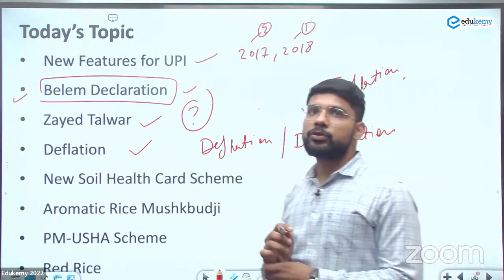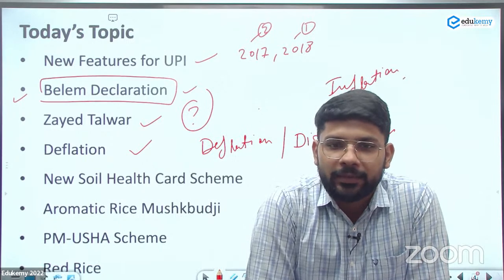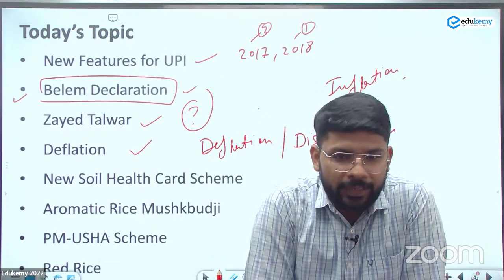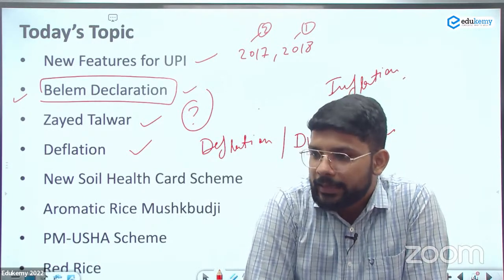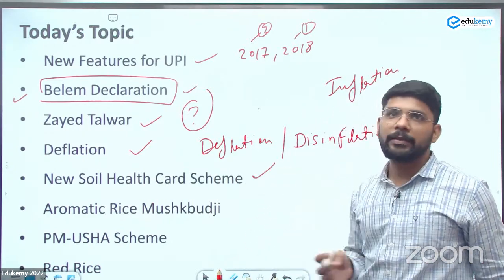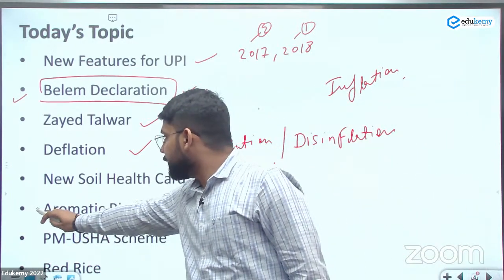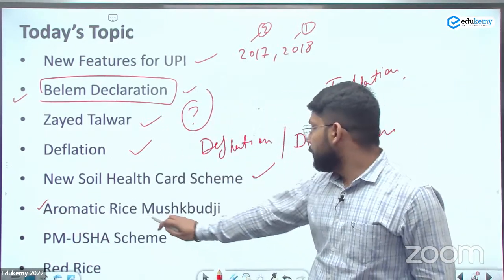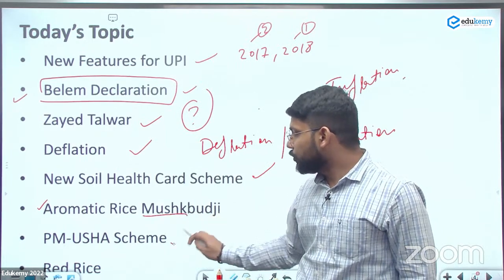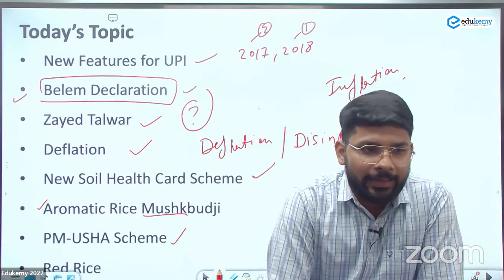Next is the new soil health card scheme. Initially, the soil health card scheme was started by the Government of India in 2014-15. But recently, there are changes in the soil health card scheme. So we will cover what are the new changes under the soil health card scheme. Next is the aromatic rice. Next, PM Usha scheme and the red rice. These are the 8-9 topics.